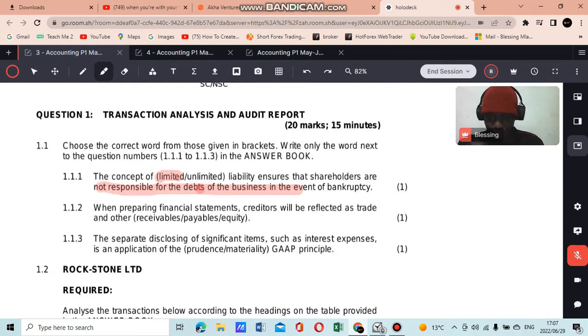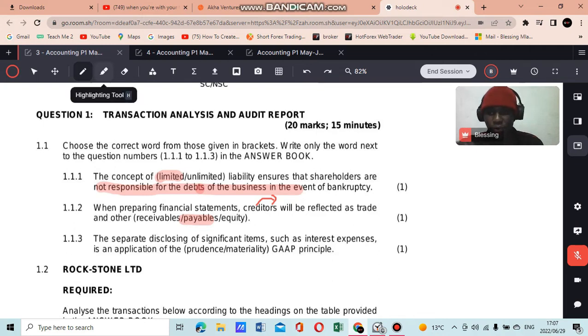And 1.1.2, they say when preparing financial statements, creditors will be reflected as trade and other. So the answer is trade and other payables. You need to first understand what creditors are. Creditors are people to whom we owe money, or we have an obligation to pay them something. So they're payable, because we're going to pay those creditors. So it's trade and other payables. That's how we classify them in the balance sheet or in the financial statements.